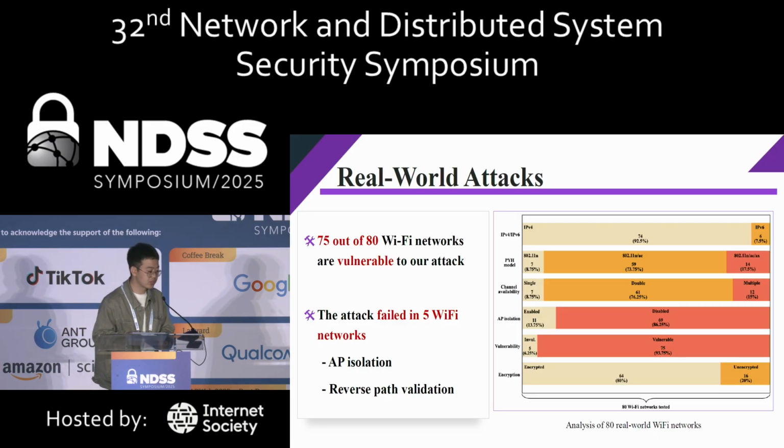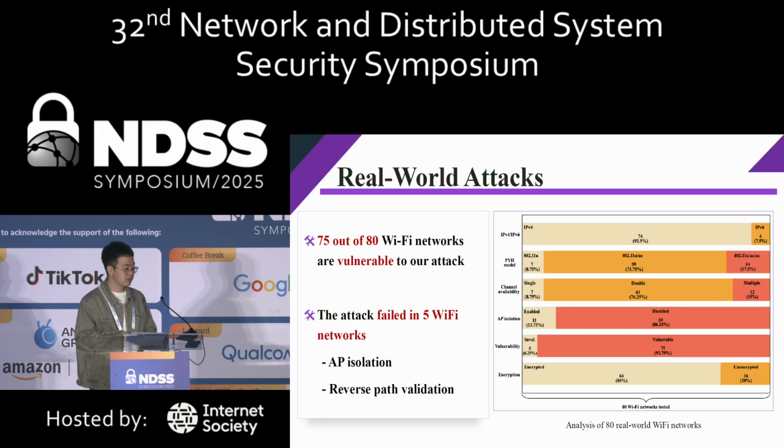Okay. Thanks for your question. It's a very good question. Yeah, the attack fails in the 5 real-world Wi-Fi networks because they have better settings. They enable both the AP isolation and reverse path validation. It's a default strategy enabled in this kind of Wi-Fi networks. And with this strategy enabled, the attacker cannot inject TCP packets to the victim clients. So the attack will fail all the time.